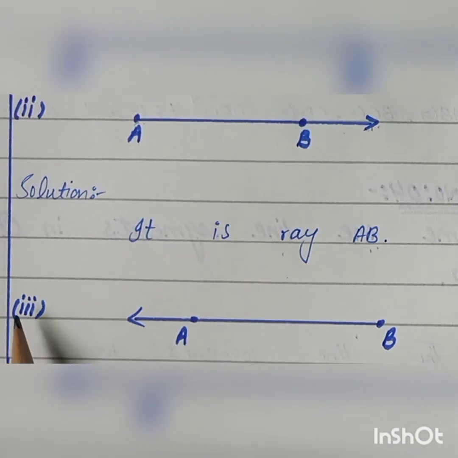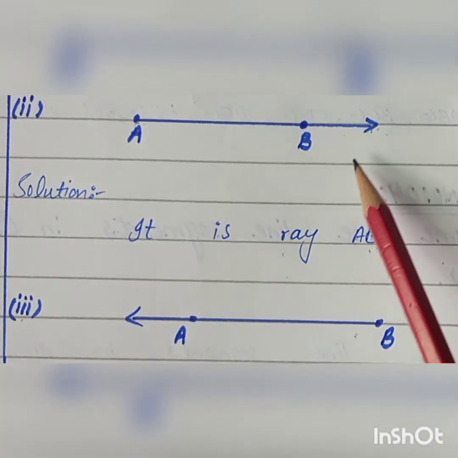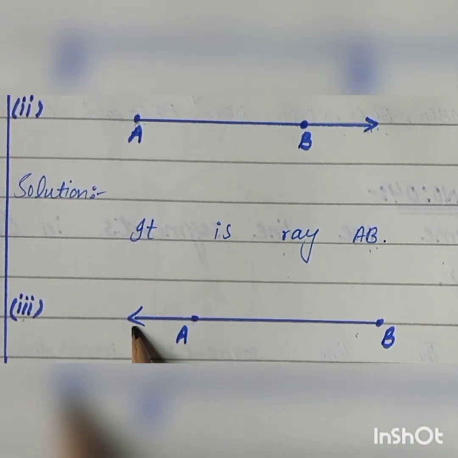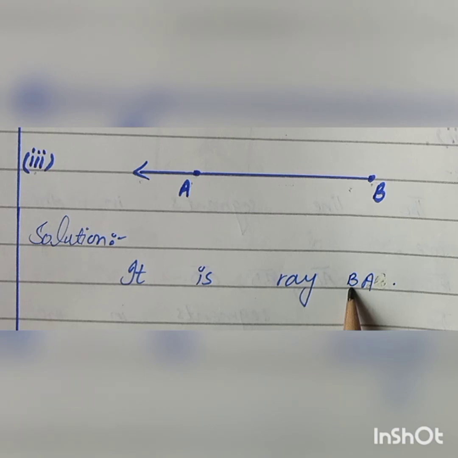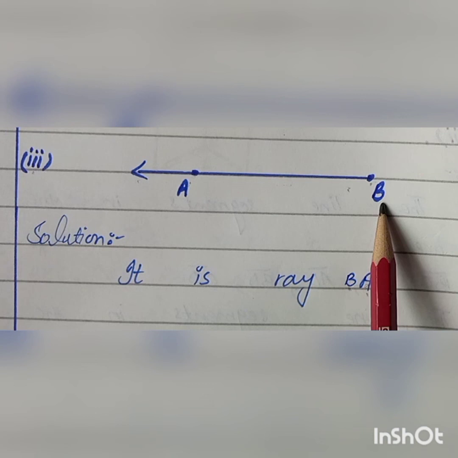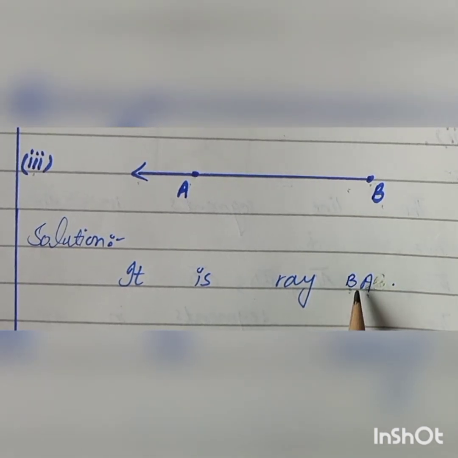The figure in the third part, students, you can see here this is the same as this, but the direction is opposite. Point A extends to infinity and point B is a fixed point, so it is also called a ray because it starts from a definite source and extends to infinity on the other side. Mention the definite source and next mention the infinite side. So the fixed point is B and the next point is A. This is the ray BA.